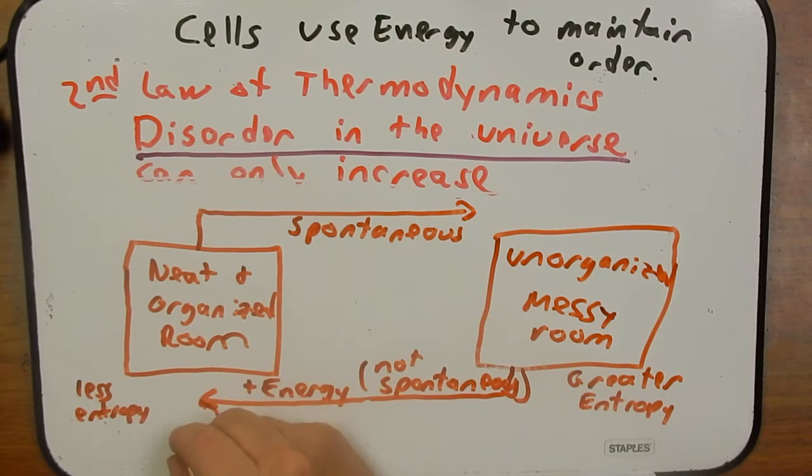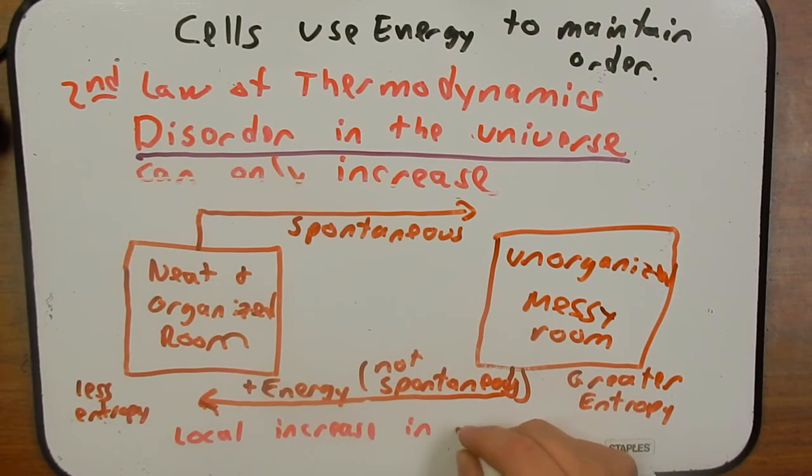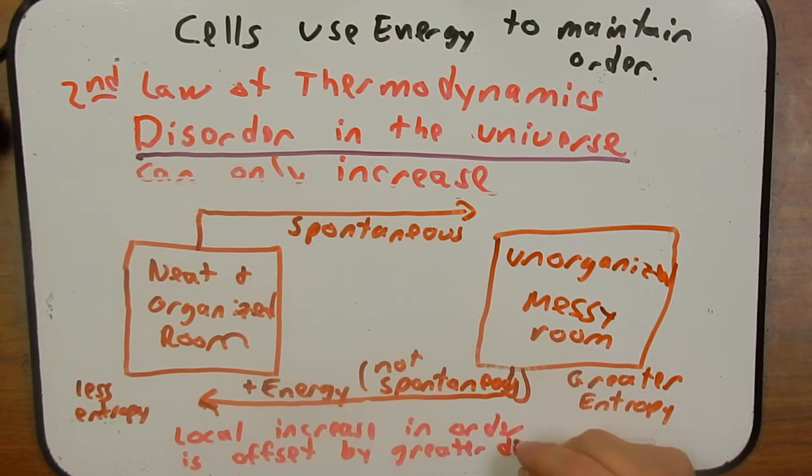So down here I'm going to write: local increase in order is offset by greater disorder in the universe.